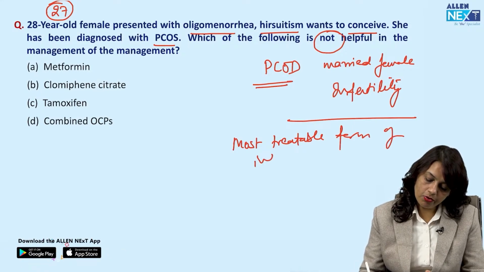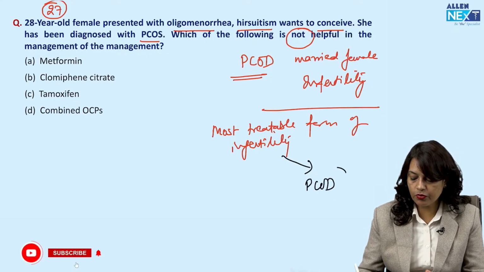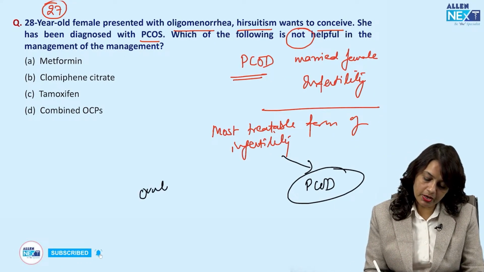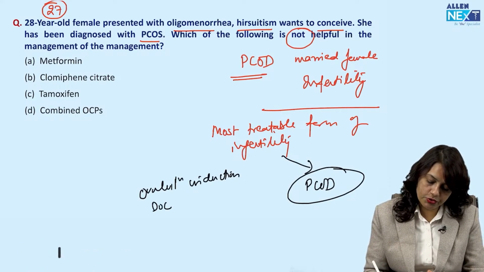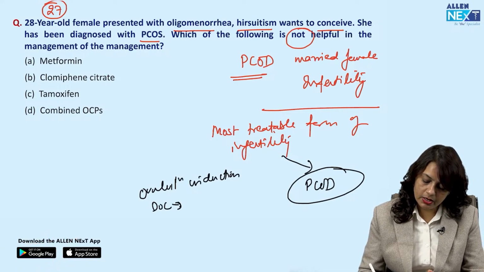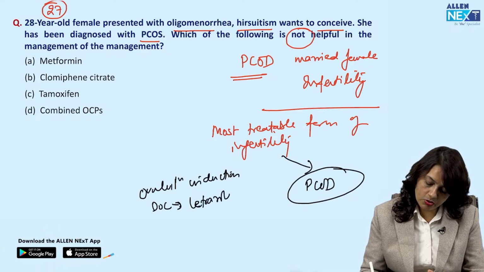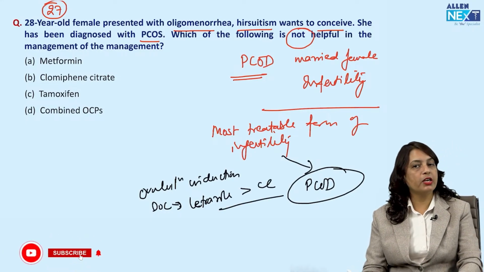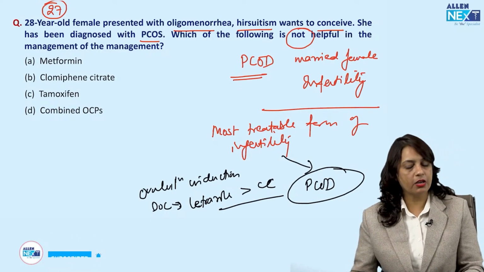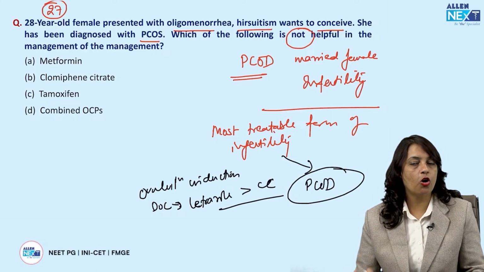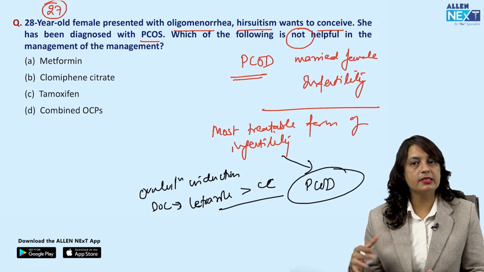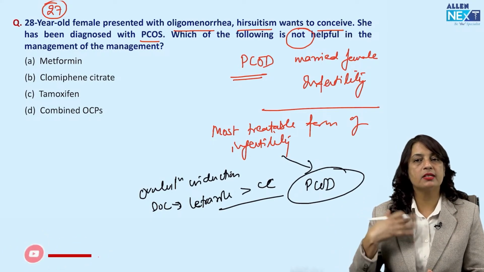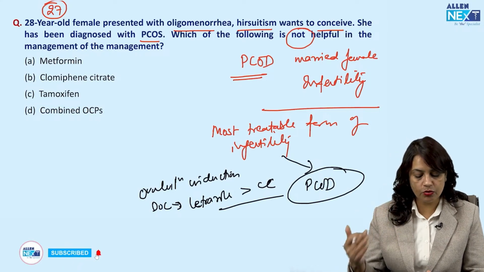Okay, but the most treatable form of infertility is always polycystic ovarian disease, and you know the treatment is ovulation induction. Nowadays, drug of choice for ovulation induction in PCOD is letrozole compared to clomiphene citrate, but clomiphene citrate can also be given. Now, let us read what all are the options given to us. Metformin, yes, metformin is given. That will decrease the insulin resistance and regularize the cycles. So automatically the female starts ovulating.